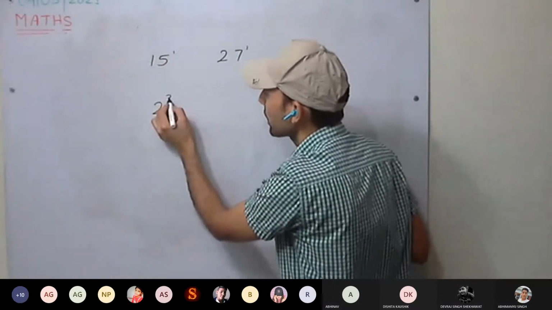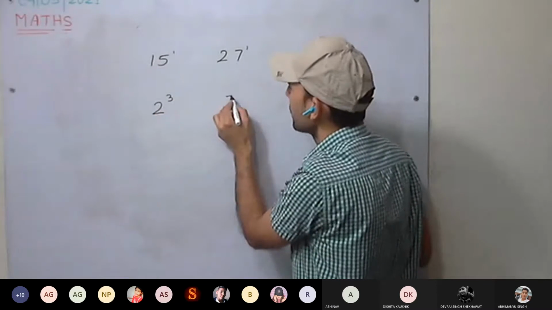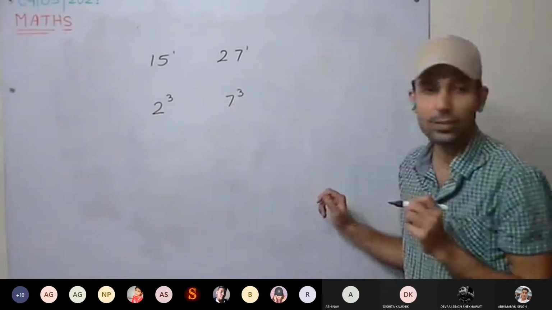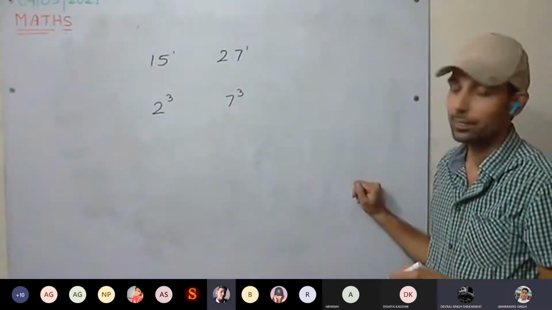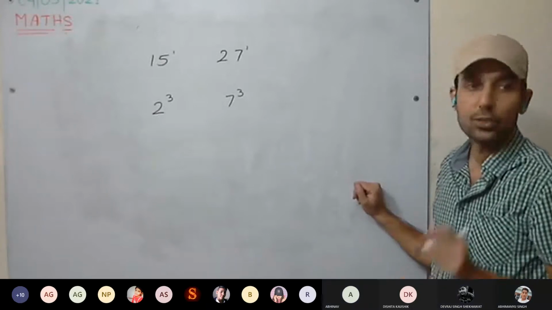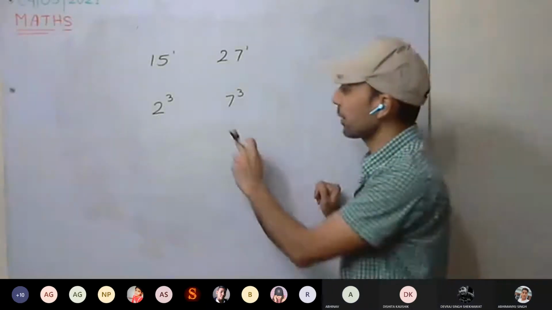Okay. 2 raised to power 3, 7 raised to power 3. Which will be the larger number? 7 raised to power 3. So how have we compared? See here, how we have compared.